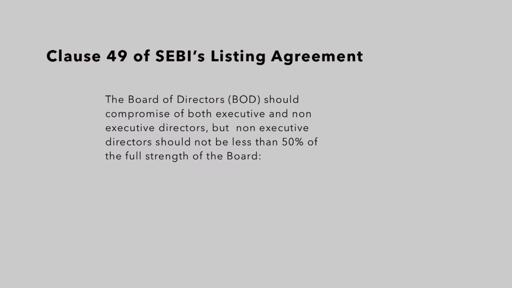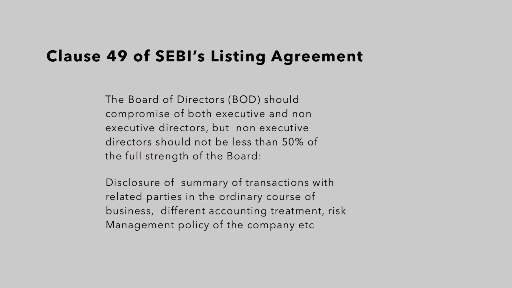So, the chairman will be a non-executive if the board of directors has at least 1/3 independent directors, and the chairman would be an executive director if the board has at least half independent directors. Then the compensation or fees paid to the non-executive directors, including independent directors, shall be fixed by the board of directors with the previous approval of the shareholders in the general meeting.